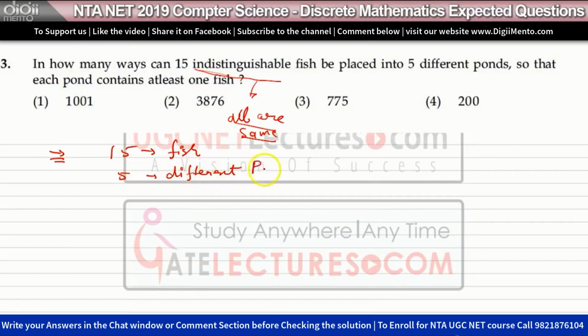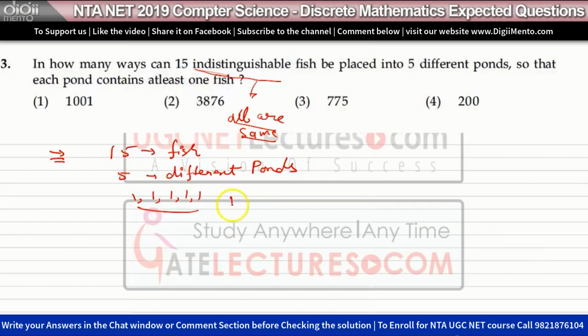So you have to put 15 fish into 5 different ponds such that each pond contains at least one fish. So any pond cannot be empty. So what you will do is, first you will put one fish into each and every pond. Okay, you will put one fish in each of the 5 ponds, so that the condition is satisfied, each contains at least one fish.